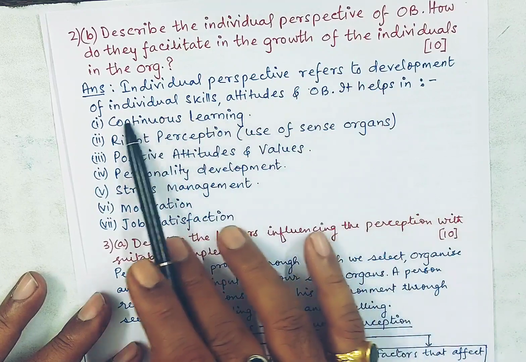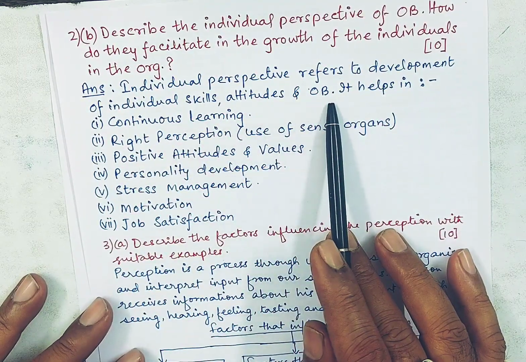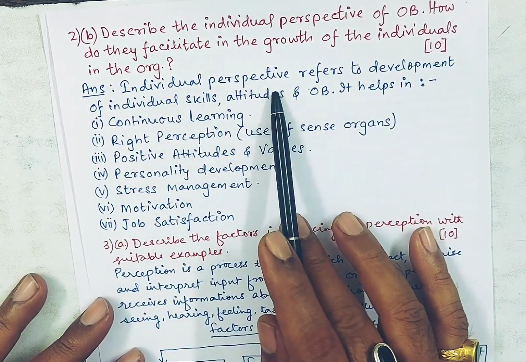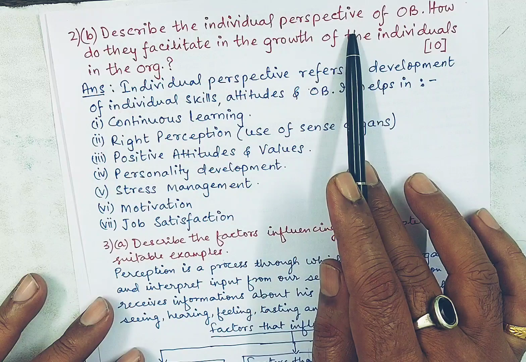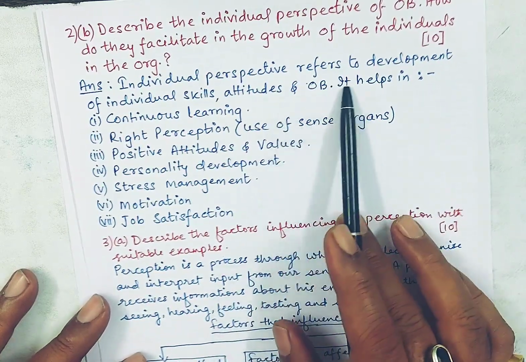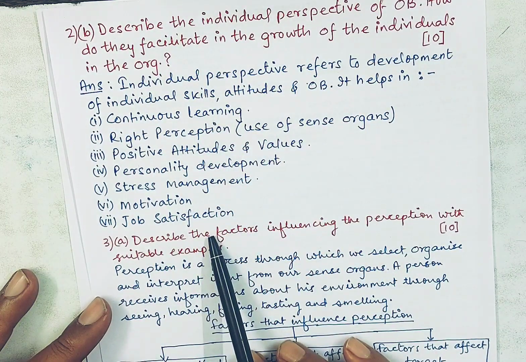It refers to the development of individual skills, attitudes, and organizational behavior. So you can give a brief definition of this individual perspective, and how it helps in the growth of the individuals in the organization. Now I've written here 7 points.